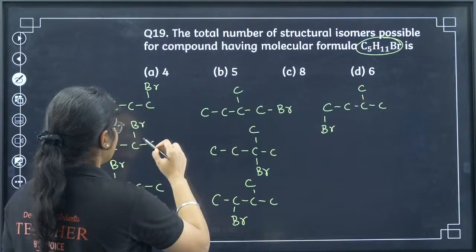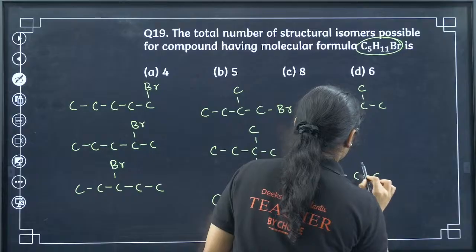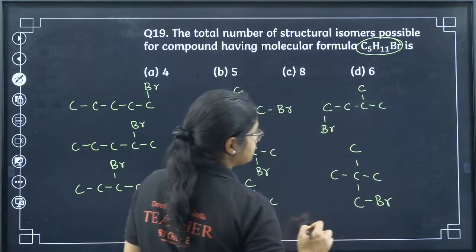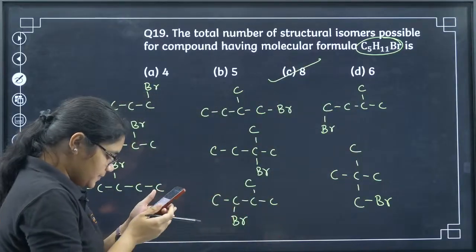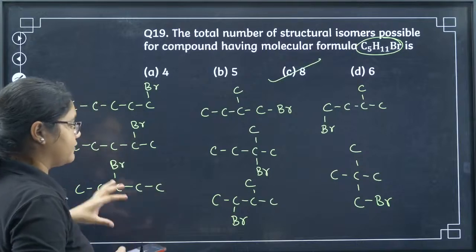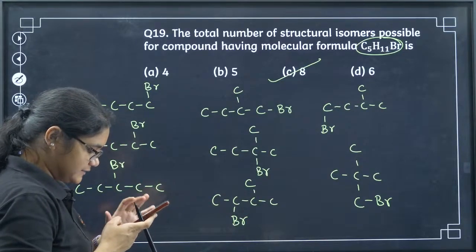So we got 1, 2, 3, 4, 5, 6, 7 and let me draw a chain like this, and here I have a bromine. So that is my 8th isomer, that is option number C. Yes, Aditya, you can see all the structures that I have drawn, you can check it, you will get C.